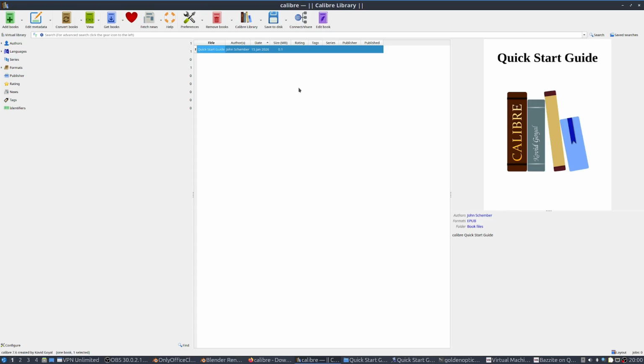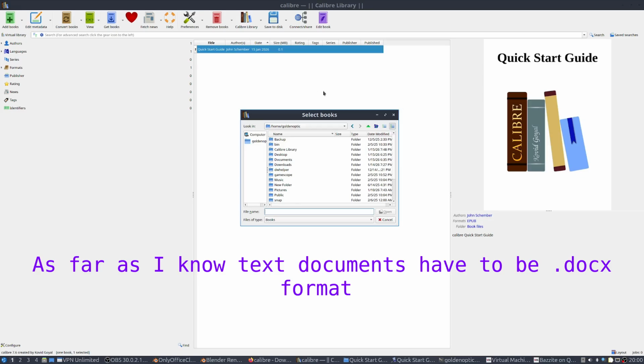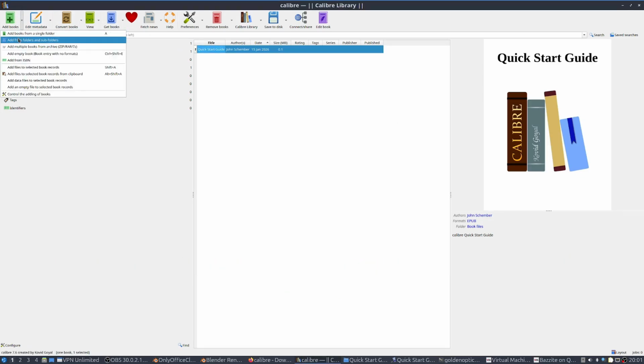All right. Now, with Calibre, what you can do is you can add books. You can either add books this way, or you can say, I want to add a whole folder: add books from a single folder, add from folders and subfolders, or add multiple books.